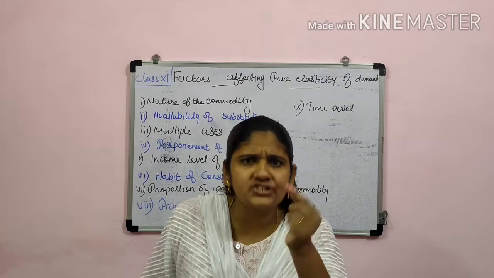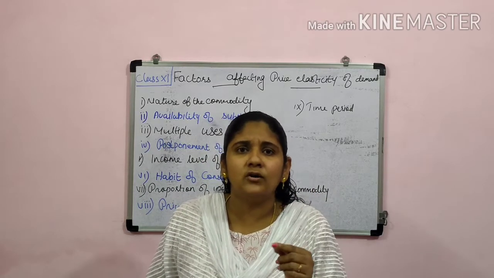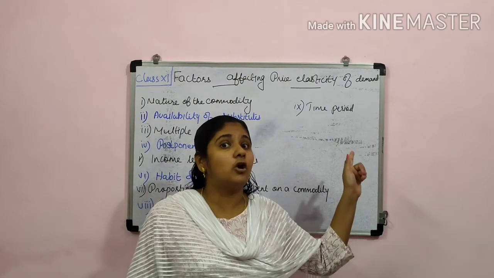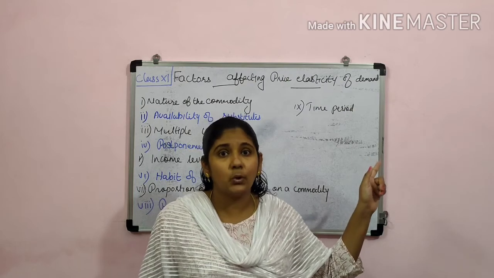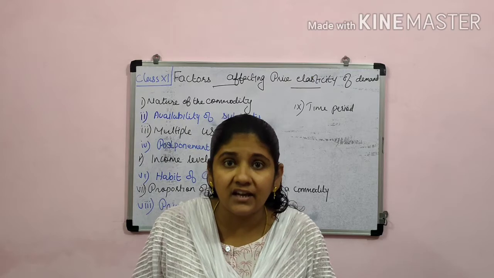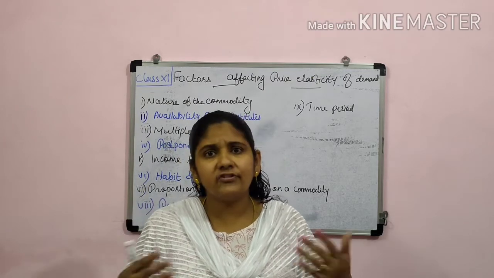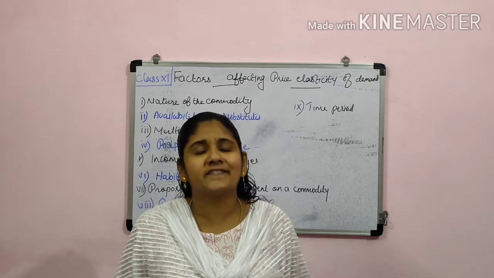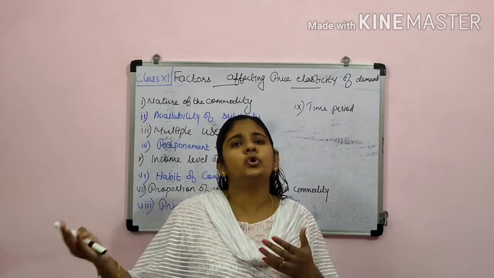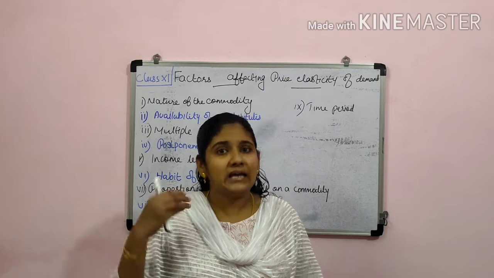Because if there is a small change in its price, people will suddenly go for the substitute. But if there is no close substitute, then people have no other choice. They have to consume it, and in that case we can say it is highly inelastic.